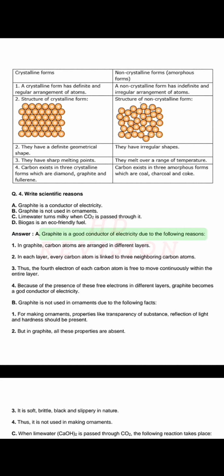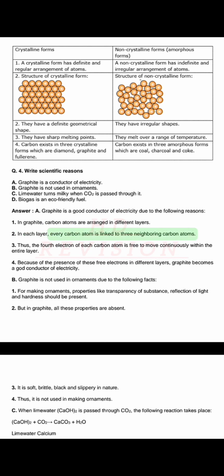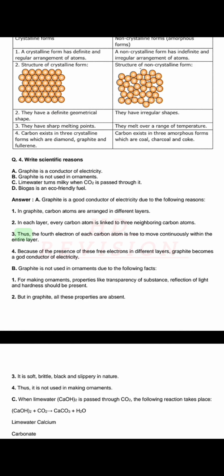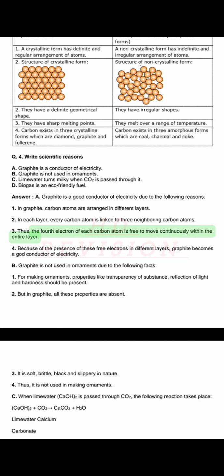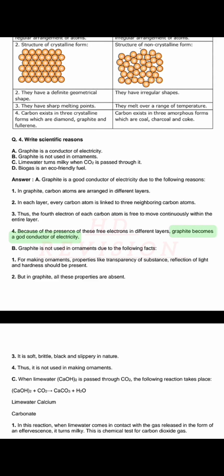Answer. A. Graphite is a good conductor of electricity due to the following reasons. 1. In graphite, carbon atoms are arranged in different layers. 2. In each layer, every carbon atom is linked to 3 neighboring carbon atoms. 3. Thus, the 4th electron of each carbon atom is free to move continuously within the entire layer. 4. Because of the presence of these free electrons in different layers, graphite becomes a good conductor of electricity.